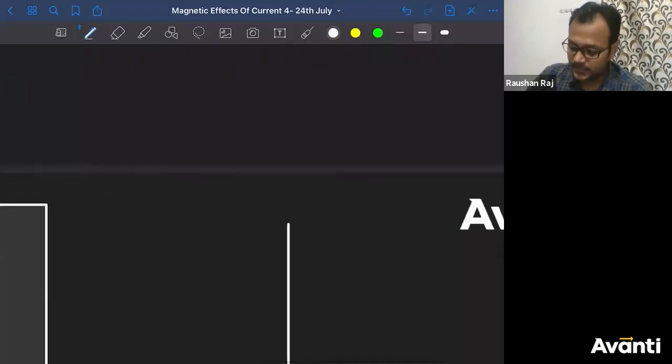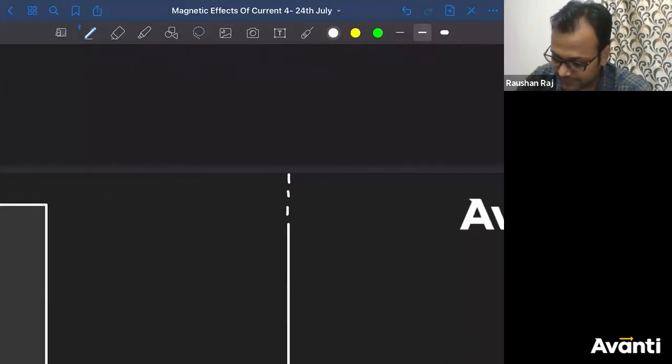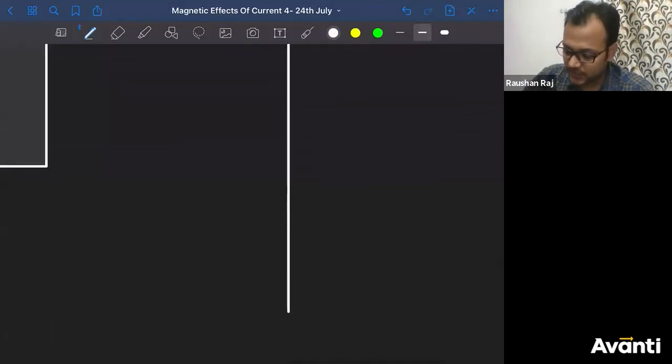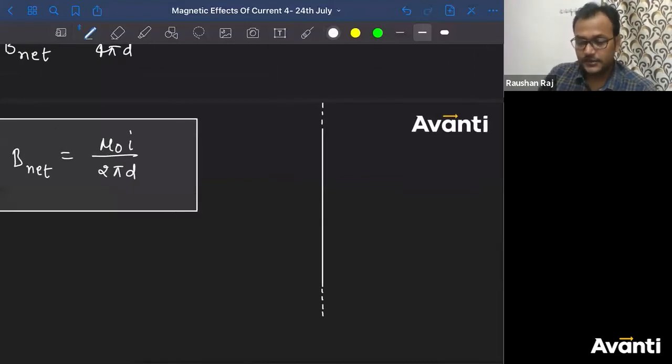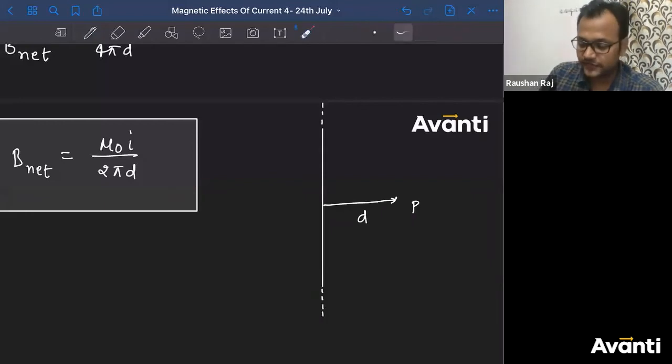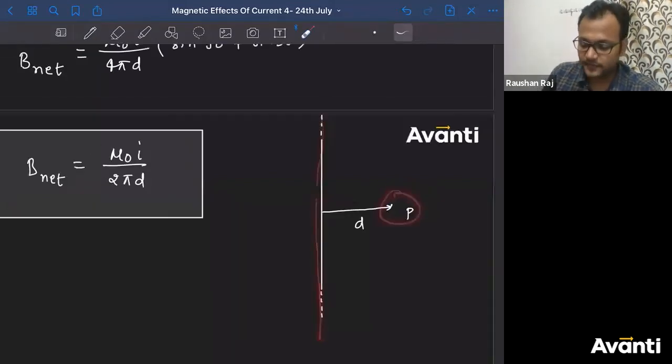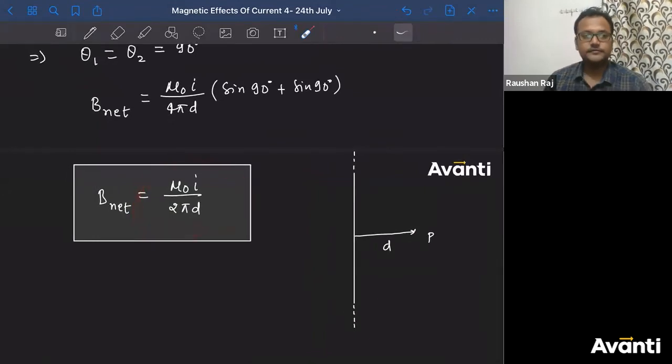So if this is a very long wire, how do you represent a long or an infinite wire? You cannot estimate the actual position of the ends of this wire, so I'll express them as dotted lines. If this is drawn like this, I will consider it an infinitely long wire. If this is the point I'm talking about, and the distance between them is d, I'll say the magnetic field at this point P, because of this infinitely long current carrying wire, will be mu naught I by 2 pi d.